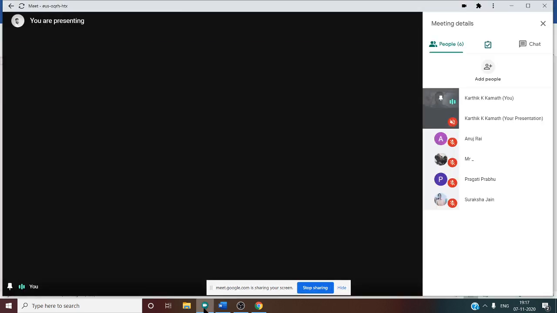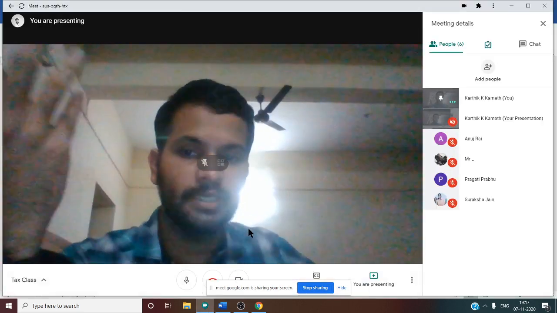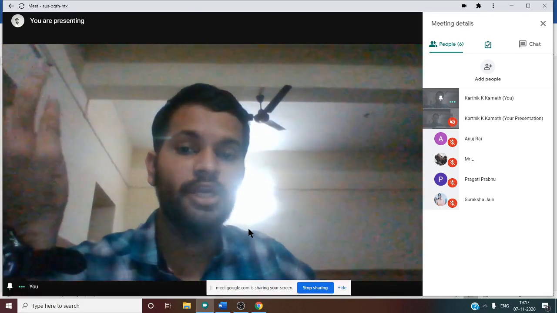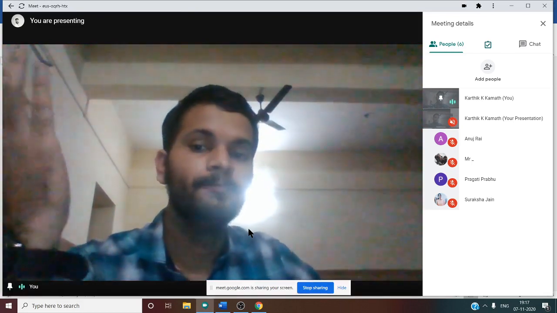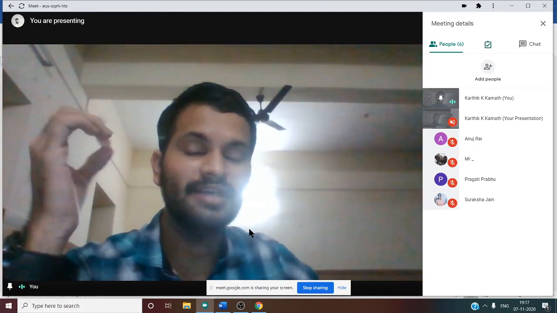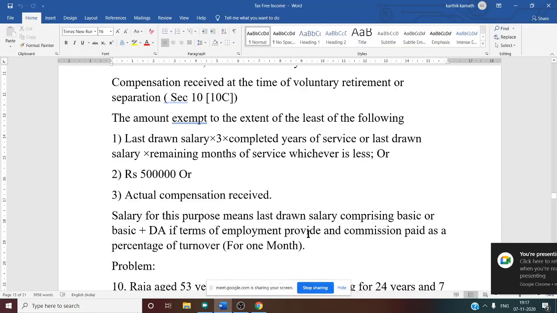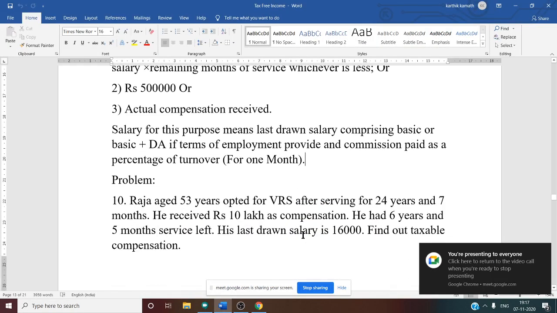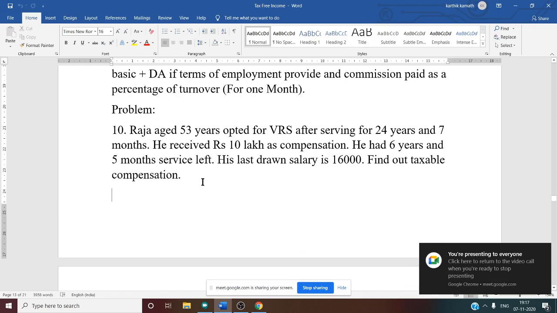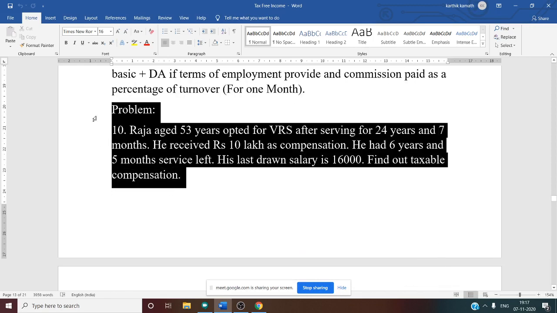So here it is very clear: for retrenchment compensation the section is Section 10 clause 10B, and for voluntary retirement the section is Section 10 clause 10C. That you need to remember. Then we discussed one problem. Let us see that problem once again. Raja, aged 53 years, opted for VRS, the voluntary retirement scheme, after serving for 24 years and 7 months. Okay, so here the years of service we know: 24 years 7 months.